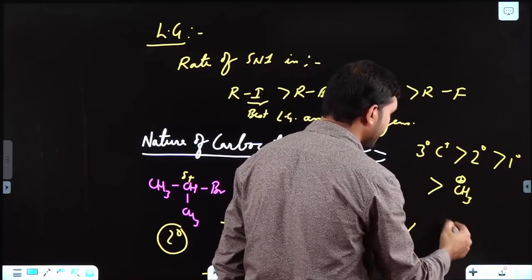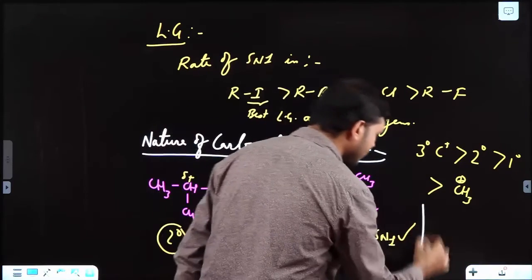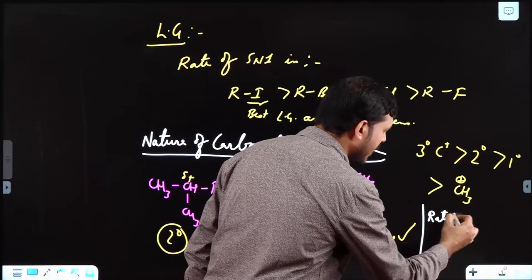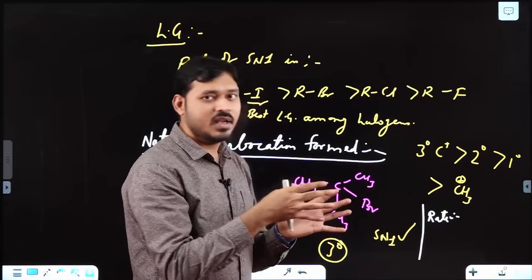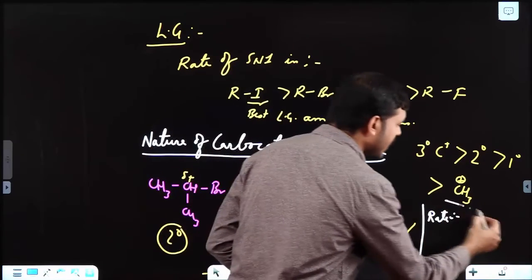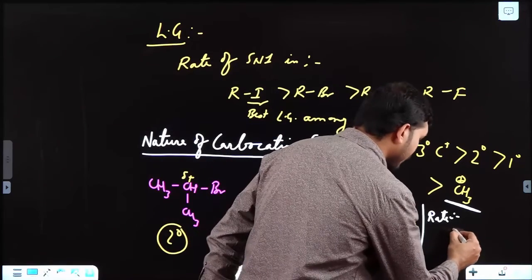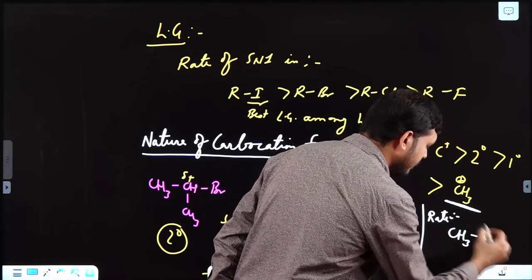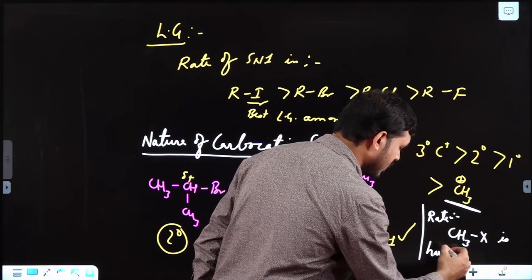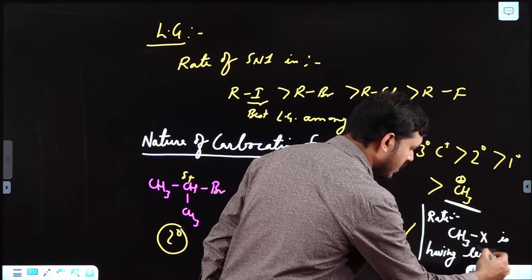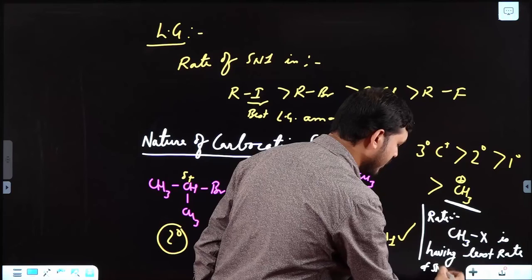So I can simply say the rate will be maximum for 3 degree carbocation, then 2 degree, then 1 degree, and least when it forms the CH3 plus charge. So CH3X has the least rate of SN1.